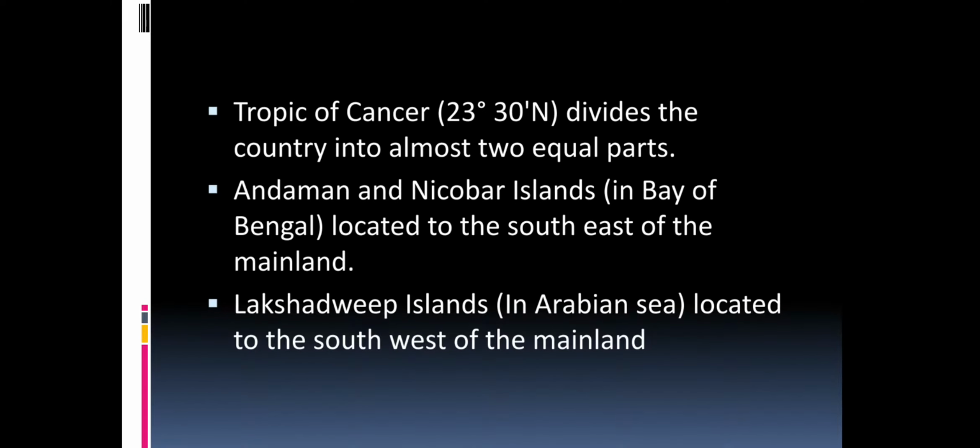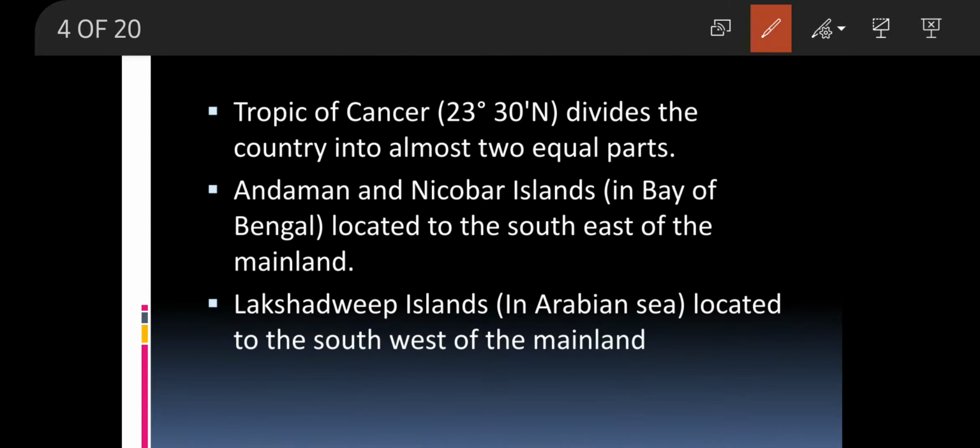The Tropic of Cancer passes through India and almost divides it into two equal parts. It passes through 23 degrees 30 minutes north, and it divides the country into two parts.